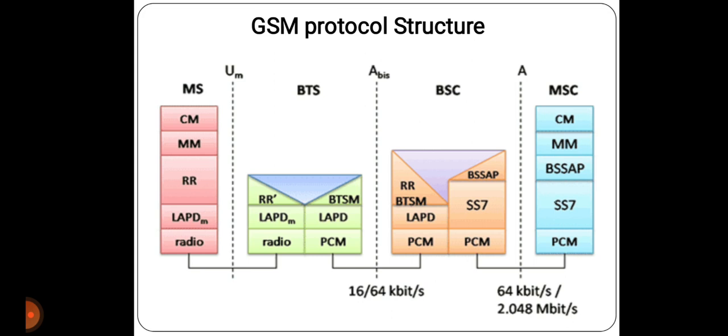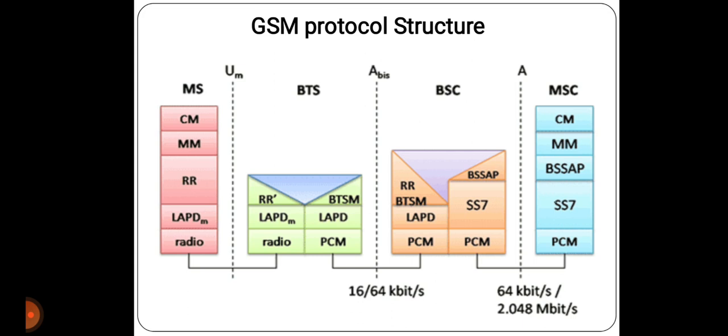GSM also allows for the sub-multiplexing of four 16 kilobit per second channels into a single 64 kilobit per second channel. The physical layer at the A interface typically includes leased lines with 2 megabit per second capacity. LAPD is a protocol